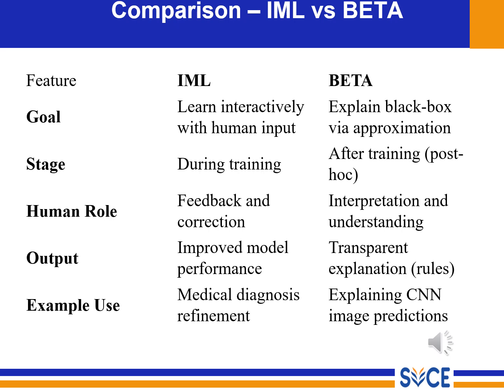Then feedback and human role. In interactive ML, the human gives feedback. In BETA, the human interprets the rules. Then the third one, the output. In interactive ML the output improves the model performance, which means improved learning and performance. Here, BETA explains the black box model. So here is a simple memory trick: IML, interactive machine learning, means learning with the human. BETA means explaining to the human.